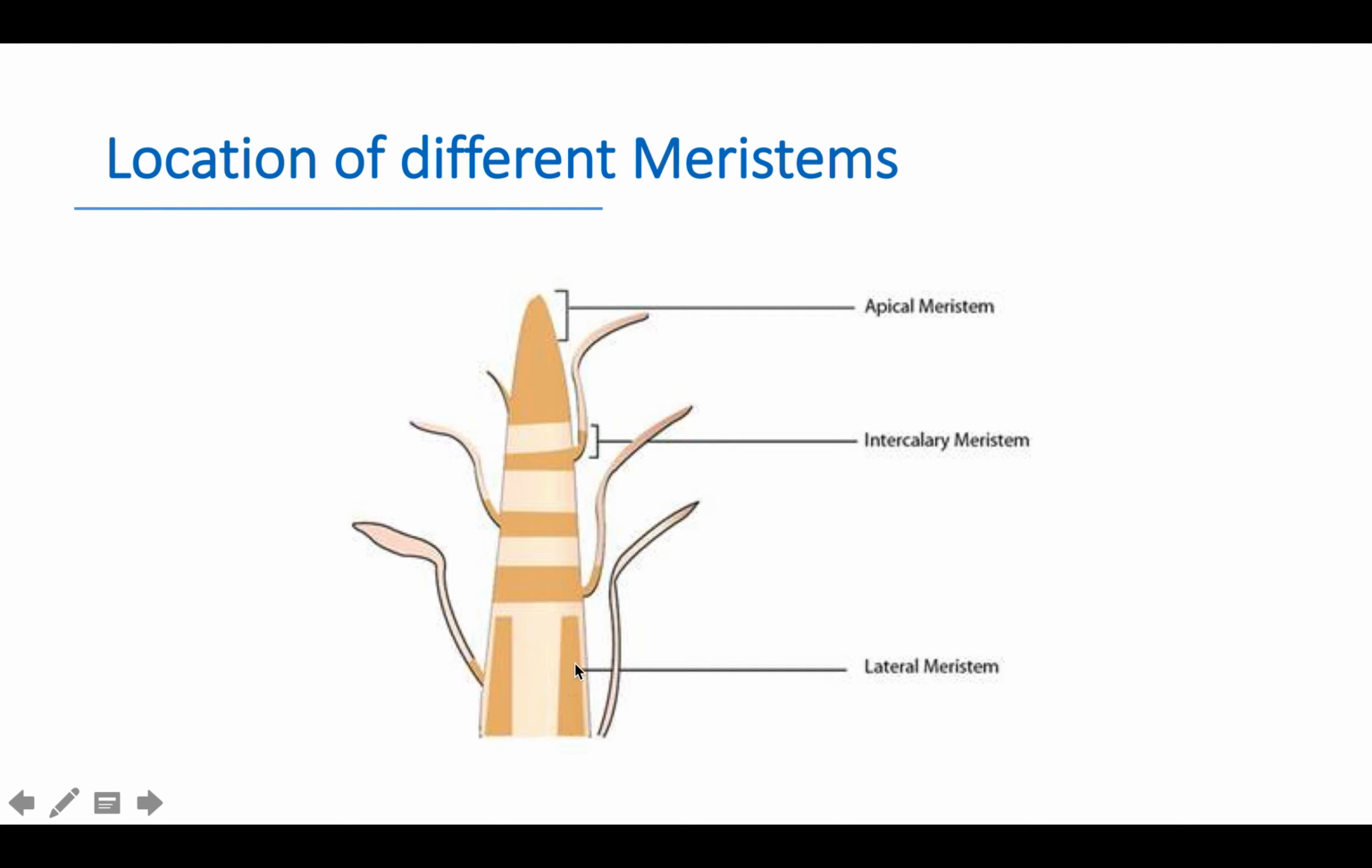Third is lateral meristem. Lateral meristem is present at the periphery of the stem. Lateral meristems are also called cambium and are responsible for secondary growth, helping in increasing the diameter or girth of the plant.